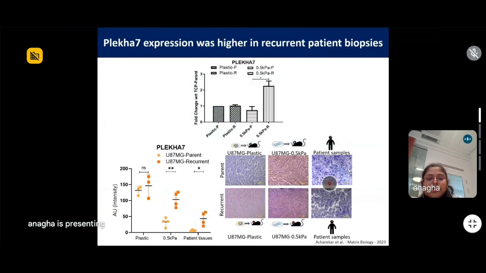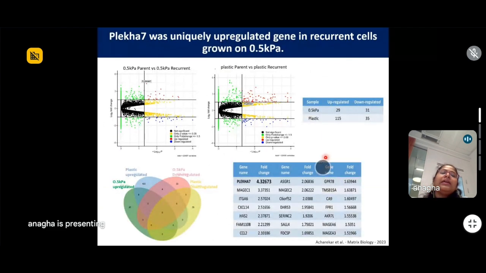The importance of this study is that even in the cells that were grown on plastic, pleca7 was identified, but this was not coming up as upregulated, because when you grow them on plastic, the mechano signals that a cell gets from a plastic surface are so saturated that the genes that are responsible, that may be potential targets, are missed out if you grow them on plastic surface.